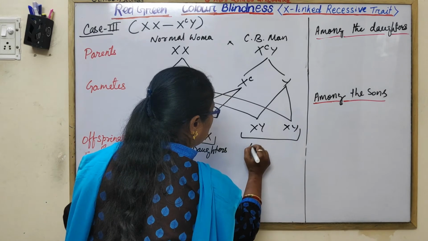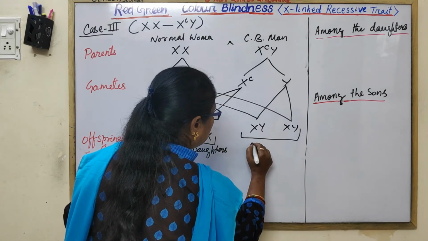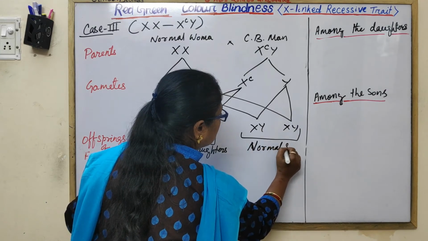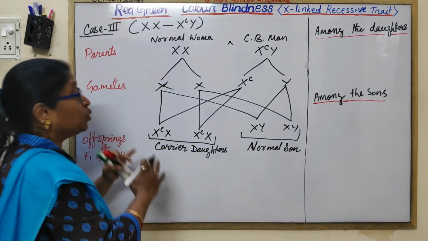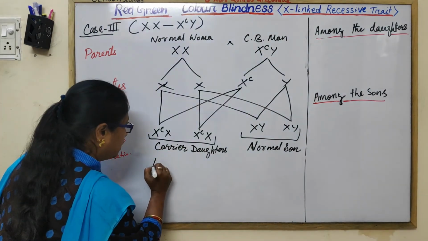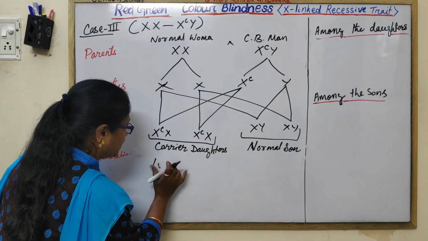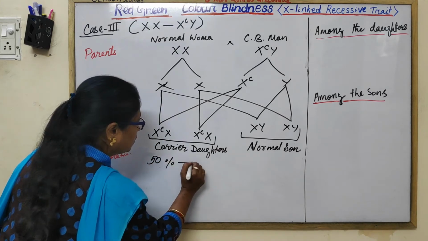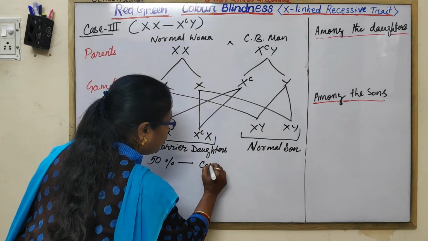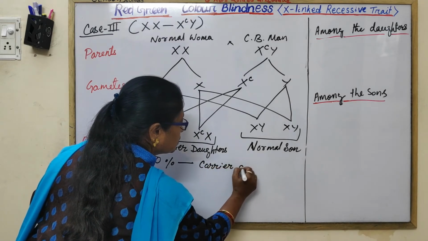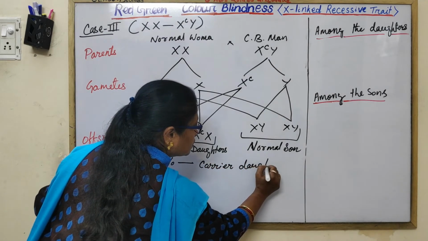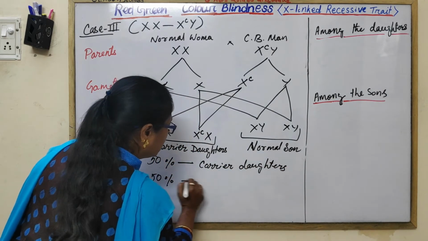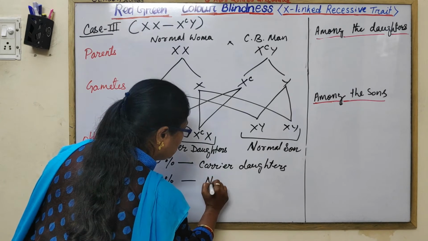All the sons are normal. So, out of all the offsprings, 50% are carrier daughters, 50% are normal sons.